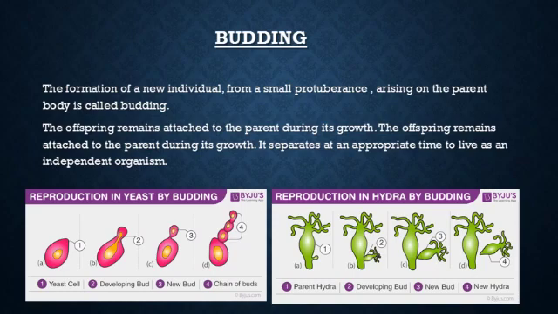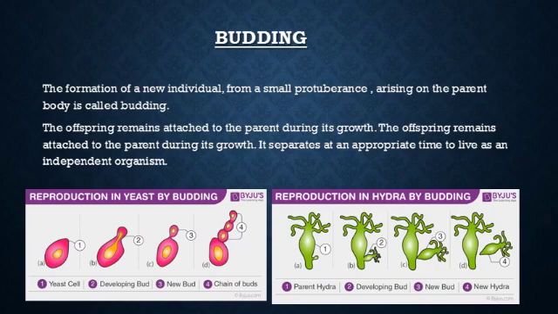The next method is budding. You have already studied budding in class 7th also. It is the formation of a new individual from a small protuberance called a bud arising on the parent body. For example, budding takes place in organisms like hydra and yeast. The offspring remain attached to the parent during its growth. It separates at an appropriate time to live as an independent organism.